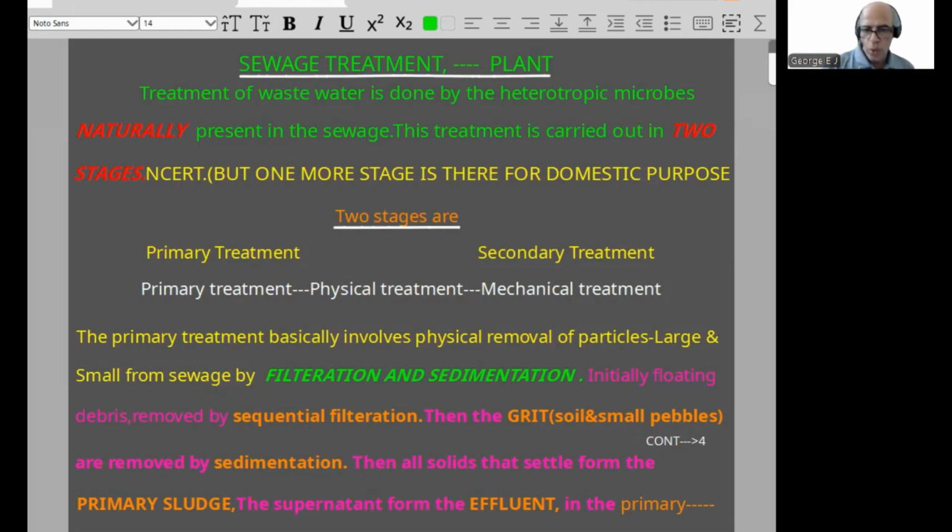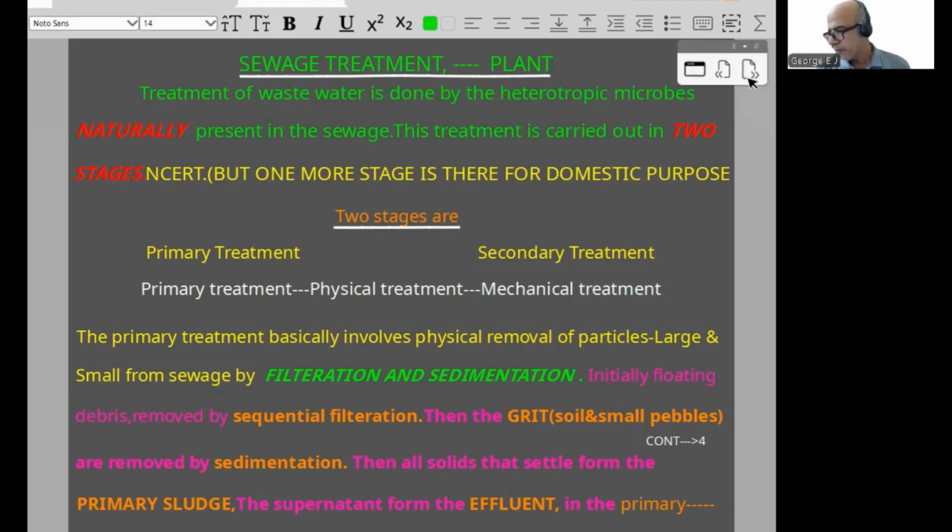Then all solids that settle form the primary sludge. The name primary came due to the treatment. This is primary treatment, so everything will be concerned with primary. So it is called primary sludge. The supernatant forms the effluent. So there are 3 terms: one is grit, another is primary sludge, and the other is effluent. This is all connected with the primary treatment. I think the idea is clear up to that.